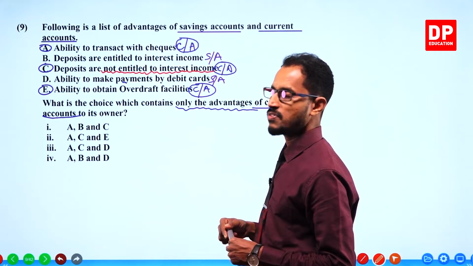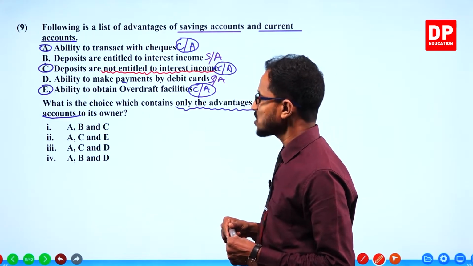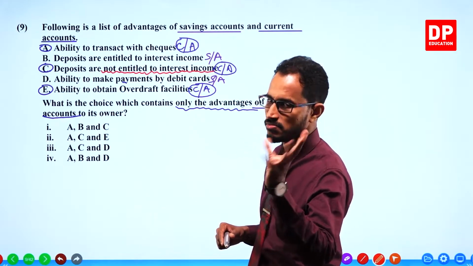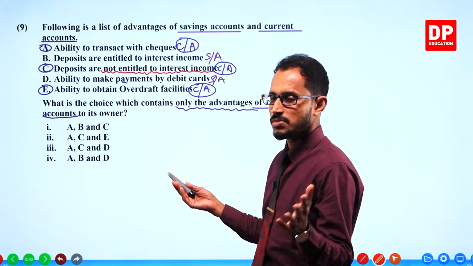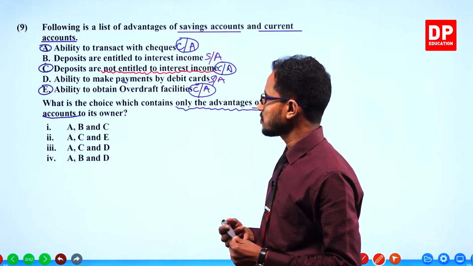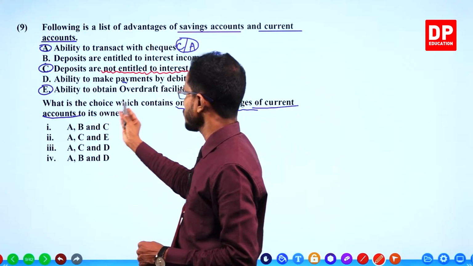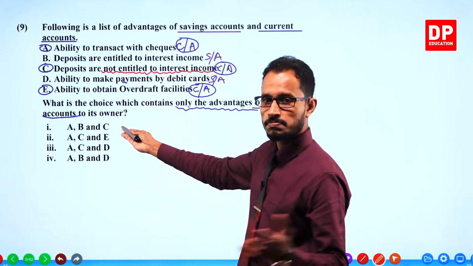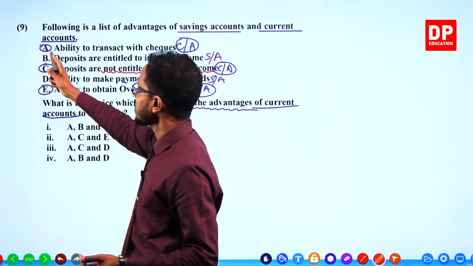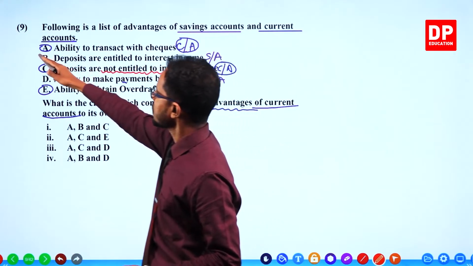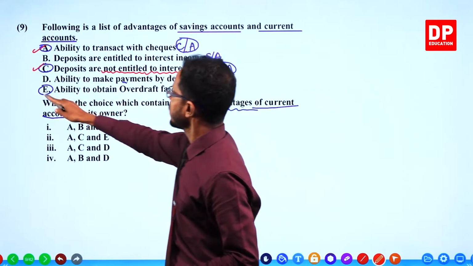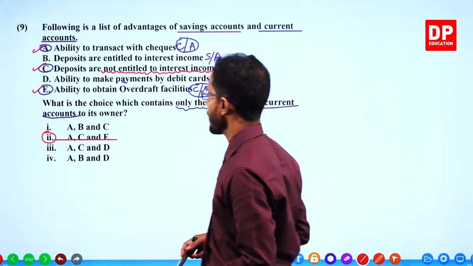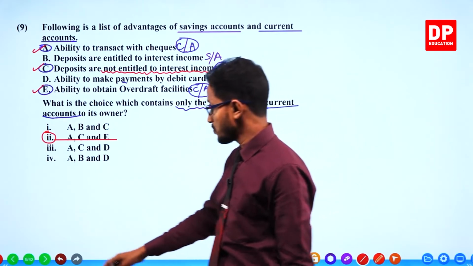Okay, this is the Western Province paper. In this particular question, there is a small mismatch, something like that, but overall the question is okay. If they asked for only the features of current accounts, the features of current accounts are A, C and E. Got it? Yeah. Next one.